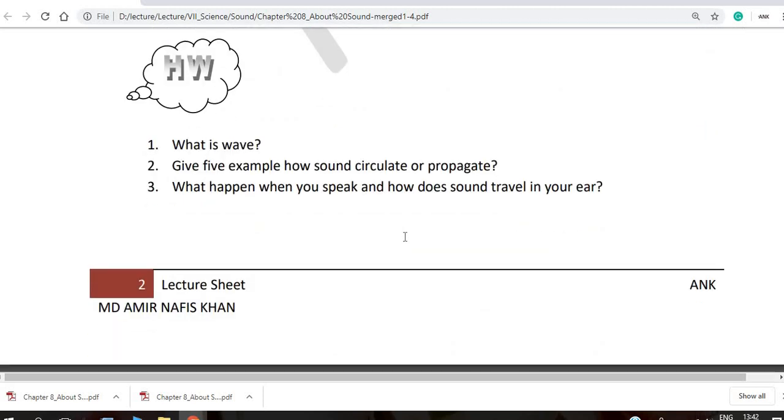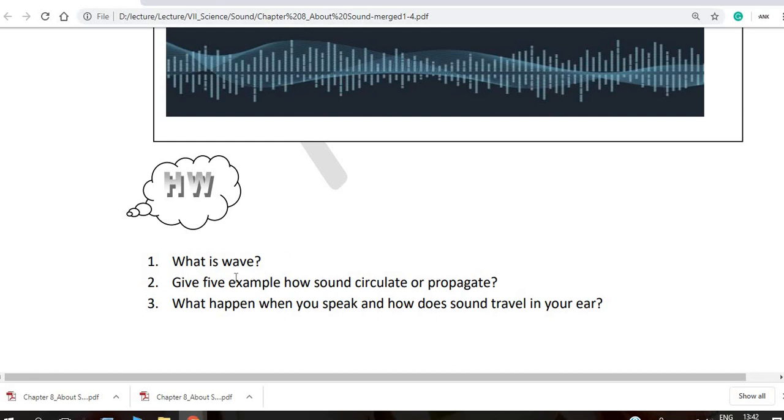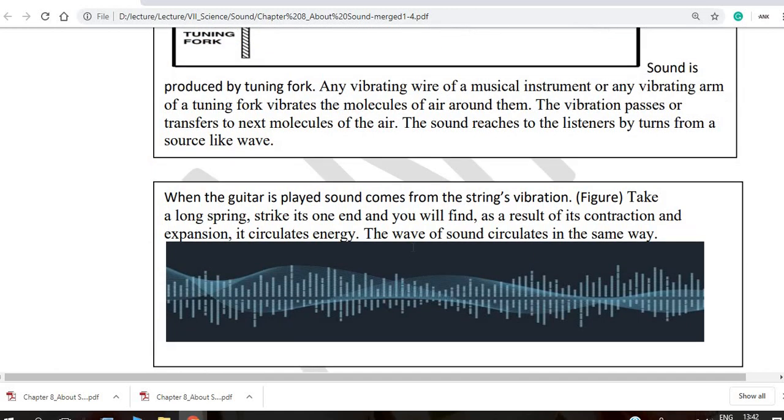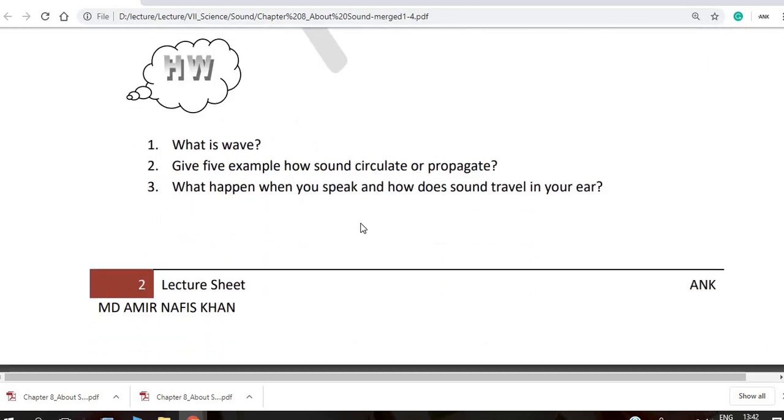Okay, so where is the homework? What is wave? Give 5 examples of how sound circulates or propagates, and what happens when you speak, or how does sound travel in your ear. So you will do the homework at home.